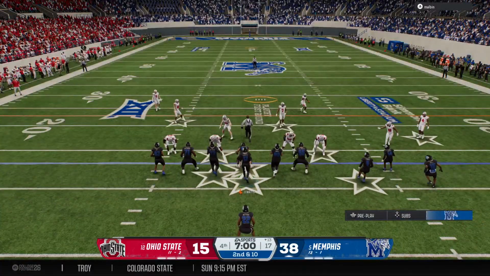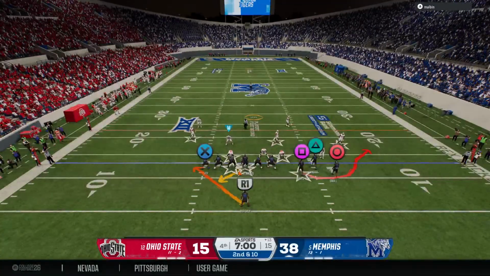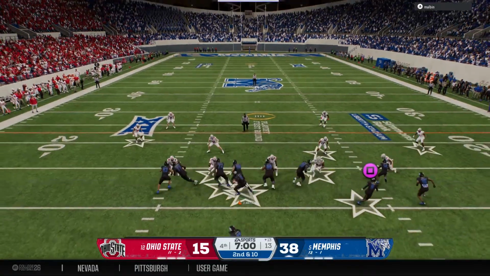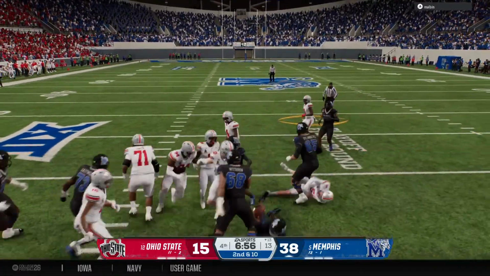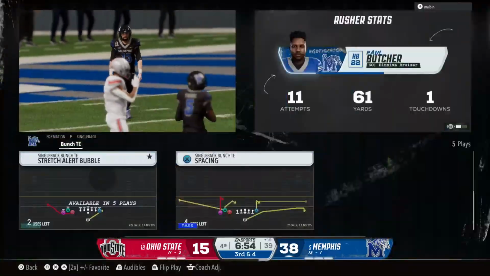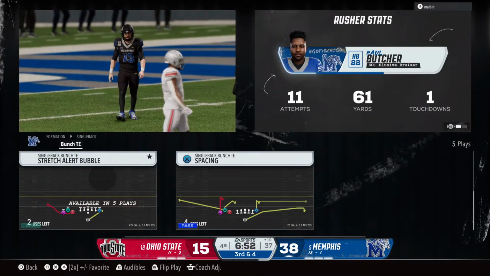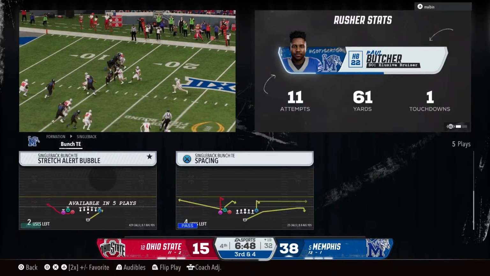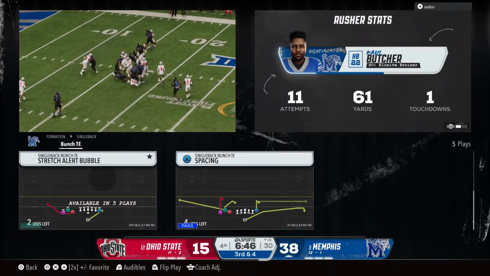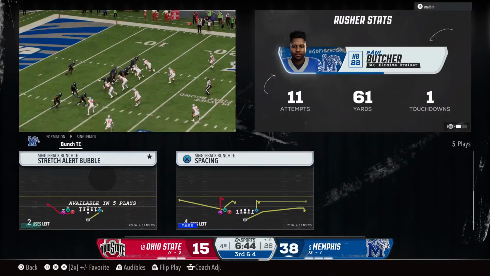Offense getting set for a second down here to begin the quarter. They're going to run it here. He's tackled just short of the 20-yard line. Hey, nice RPO here by the offense. Defense is going to sit back, make it easy on the quarterback, hand it off up the middle. Nice solid gain. Stay ahead of the chains.